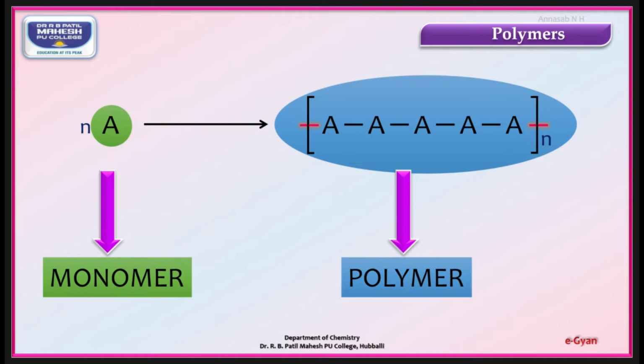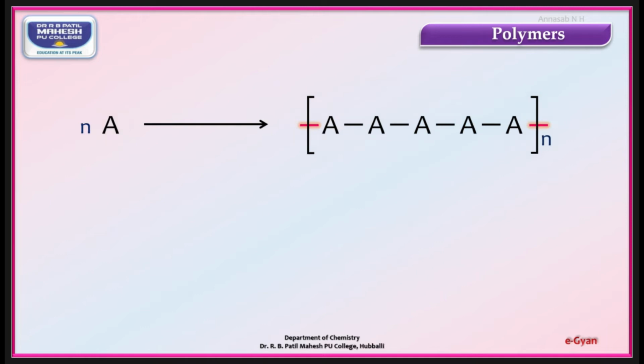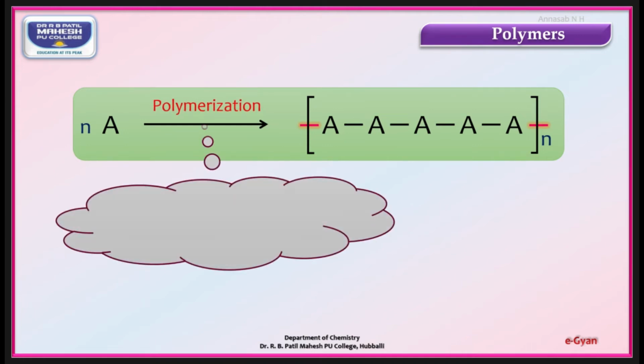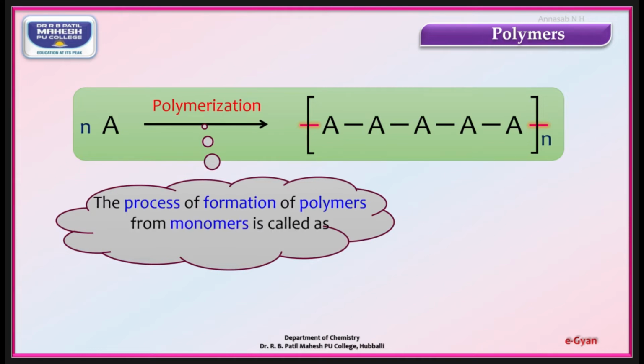Mono means single or one. The process of formation of a polymer from monomers is known as polymerization. Definition for polymerization: the process of formation of polymers from monomers is called polymerization.